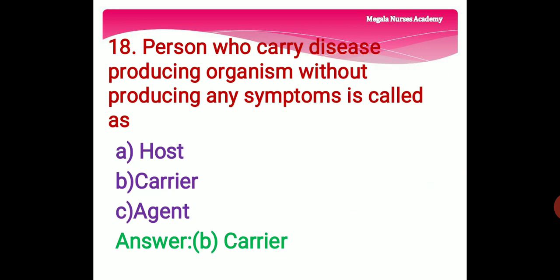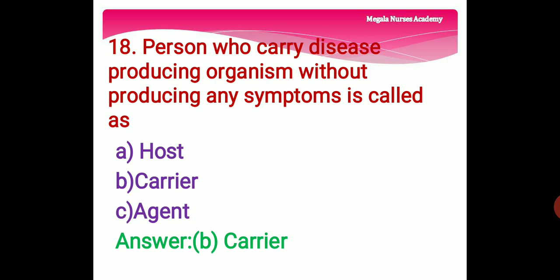18th question. The person who carries disease producing organism without producing any symptoms is called as option A, host. Host refers to the human who can get the disease. Option B is carrier. Carrier is an individual who carries and is capable of passing a disease.